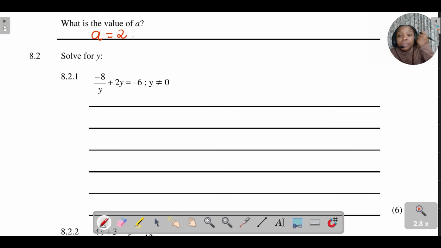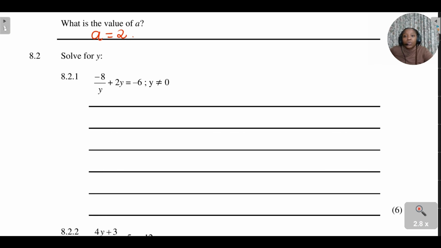Number 8.2.1, right? So here we are asked to solve for y. What I was even telling my students is that when you're given an algebraic equation where you've got denominators, even when you're dealing with fractions, you always want to find the lowest common denominator. Remember, if I gave you 1 over 2 plus 1 over 4, what is this equal to?